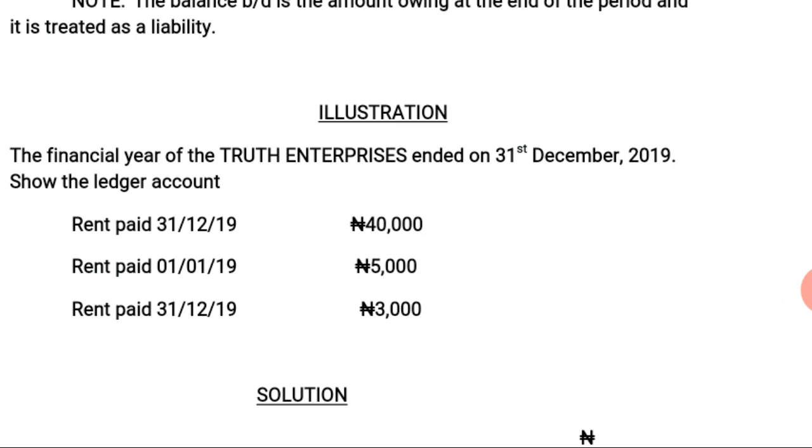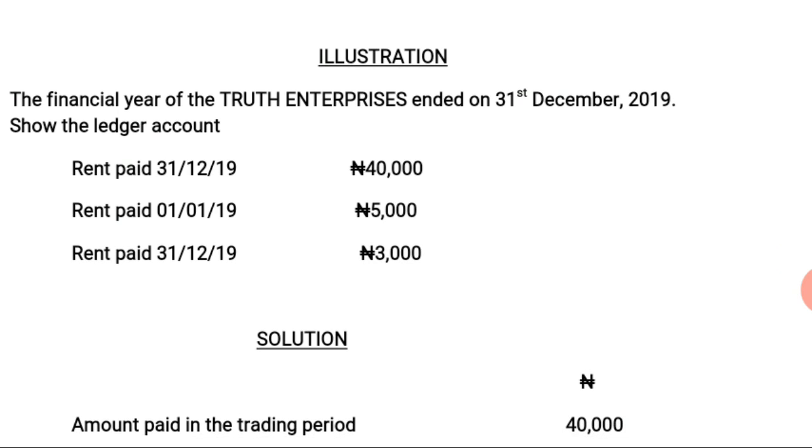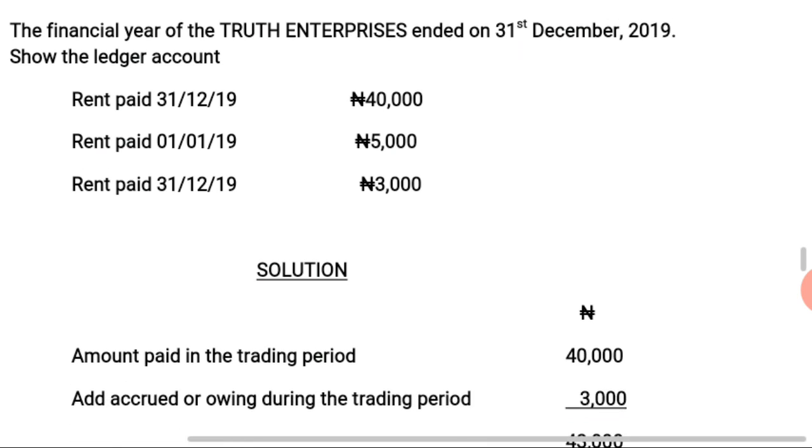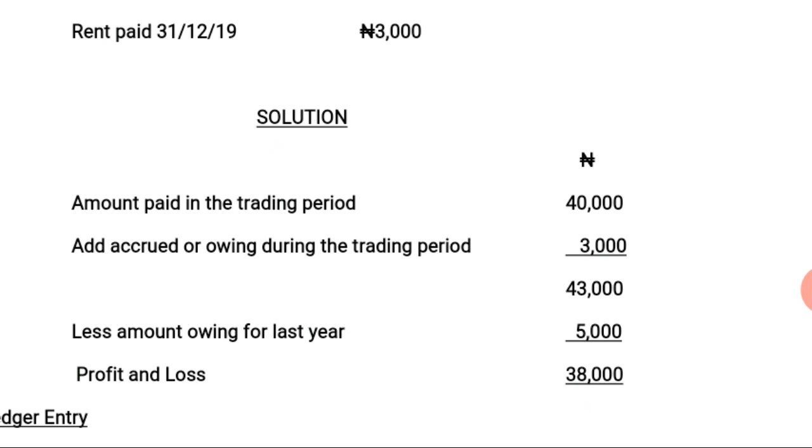The financial year of the Truth Enterprises ended on 31st December 2019. Show the ledger account. Rent paid 31/12/19 is 40,000 naira. So that's the amount that has been paid during the year. Rent owing as at 1st of January 2019, 5,000 naira. Rent owing as at 31/12/2019, 3,000 naira. Now to the solution.